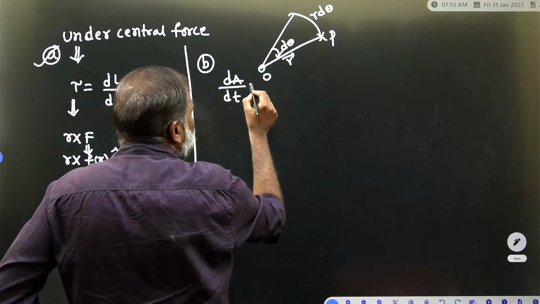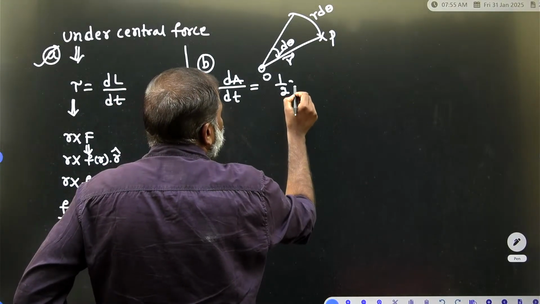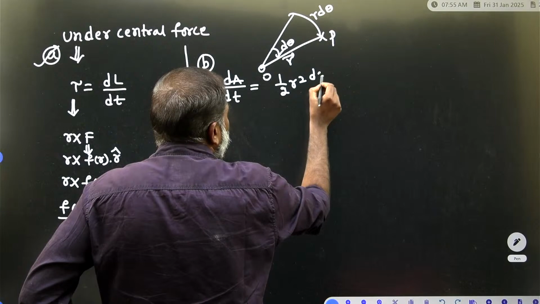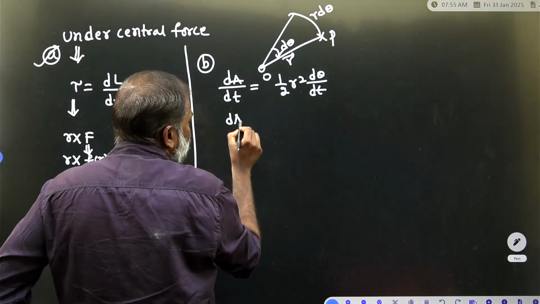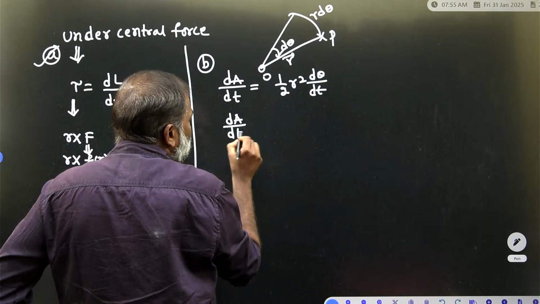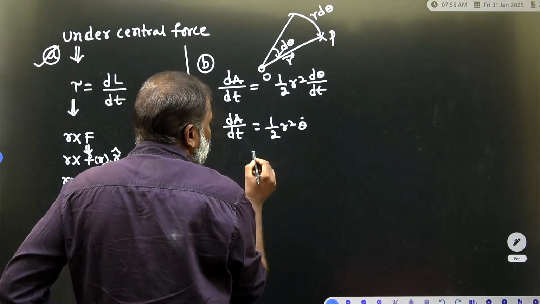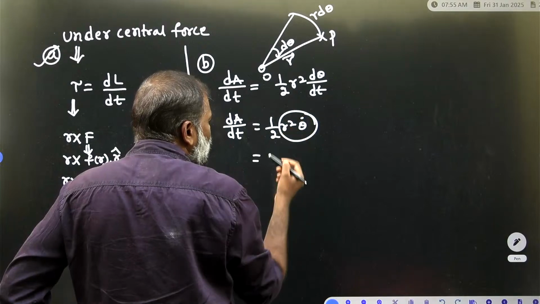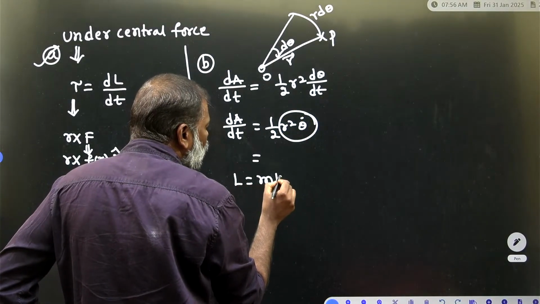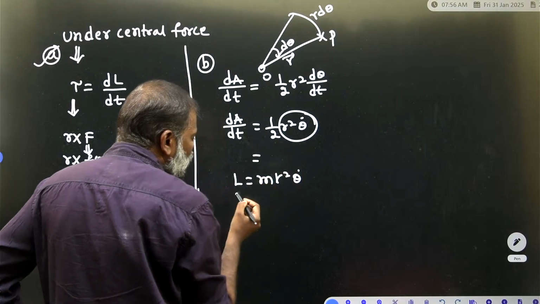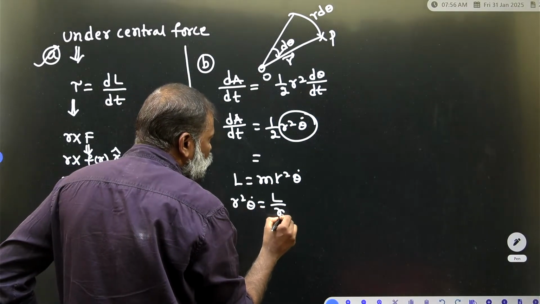So therefore what we have to write: dA by d theta is equal to 1 by 2 into r square, into d theta by dt. dA by dt is equal to 1 by 2 into r square theta dot. Now you know one thing, L is equal to m r square theta dot. So therefore r square theta dot is equal to L by m.